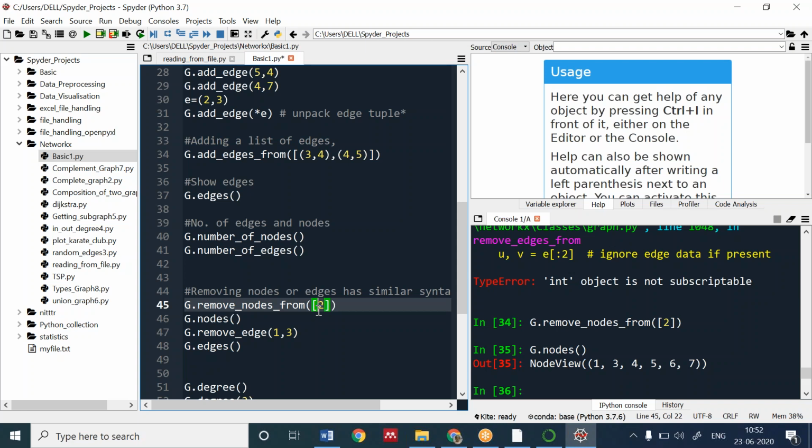Urvashi, are you there? Okay, so participants, ma'am has some network problem over there. So she will be joining again in a minute or two.